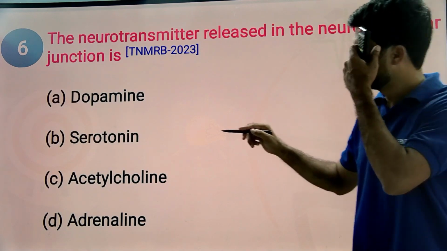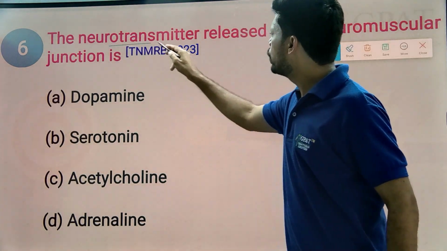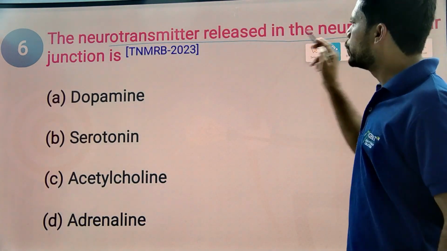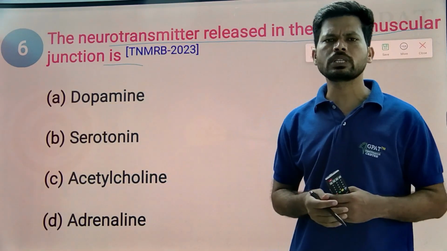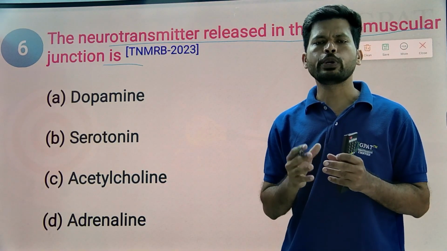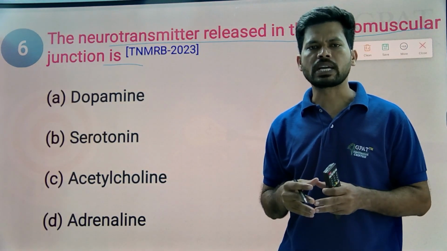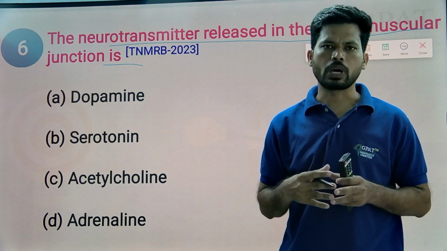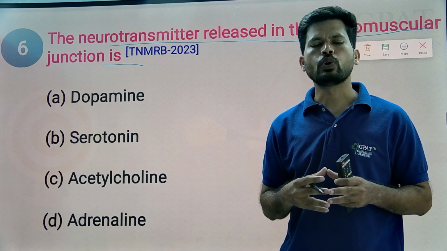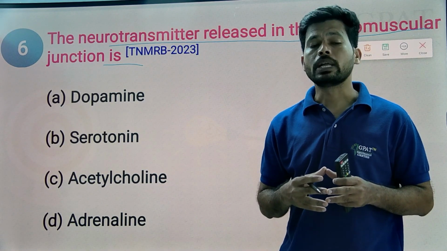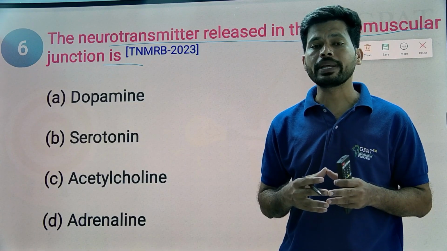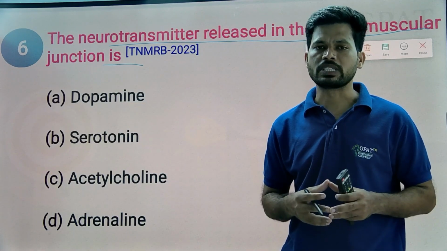Next question. So here the neurotransmitter released in the neuromuscular junction. What is neuromuscular junction? It is a junction between neuron and muscle. The muscle is the skeletal muscle. Neuron is motor neuron. And here the neurotransmitter released is acetylcholine. The acetylcholine binds to nicotinic muscle receptors and shows muscle contraction.